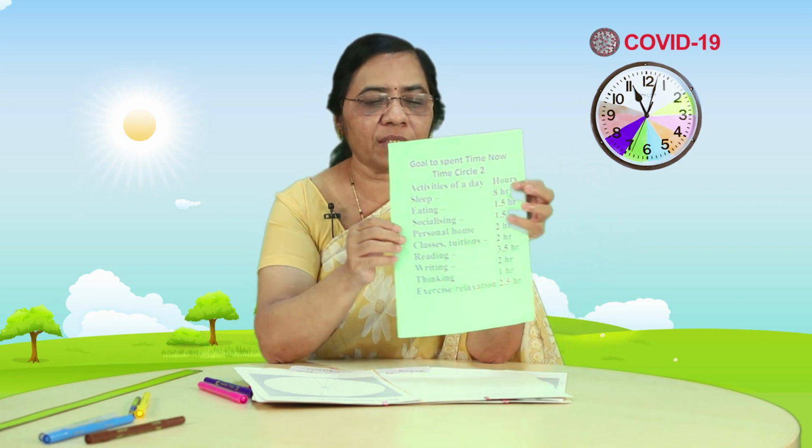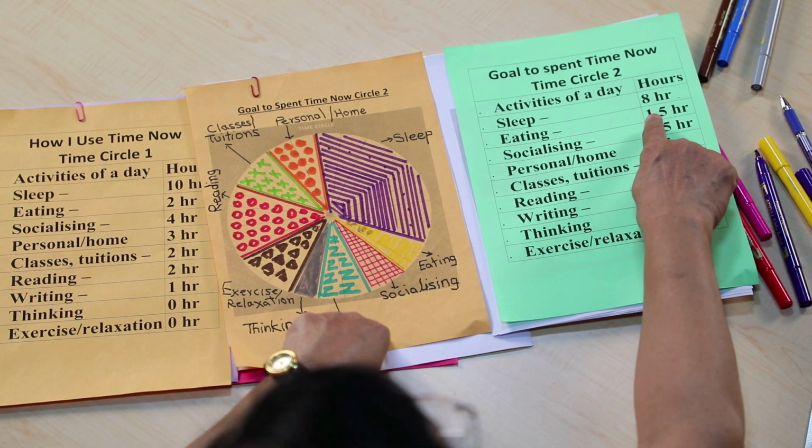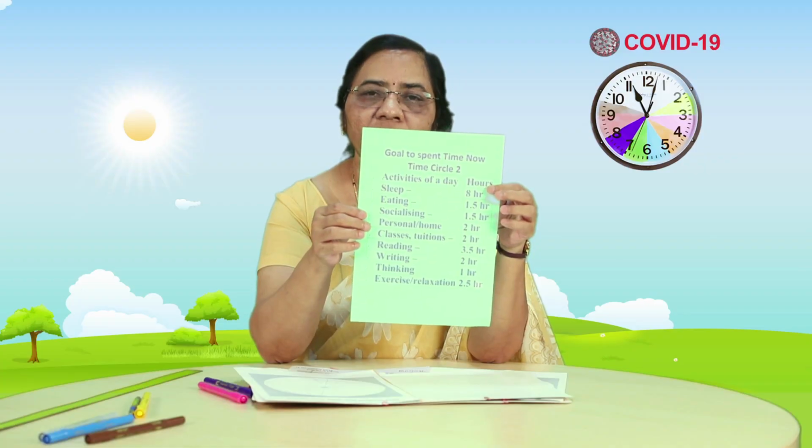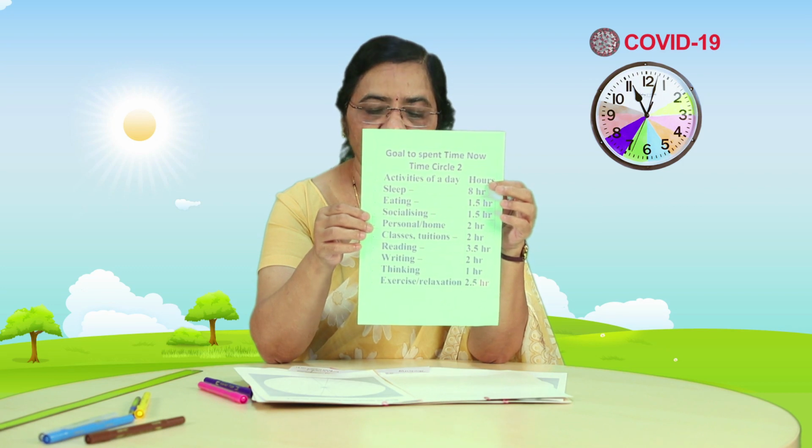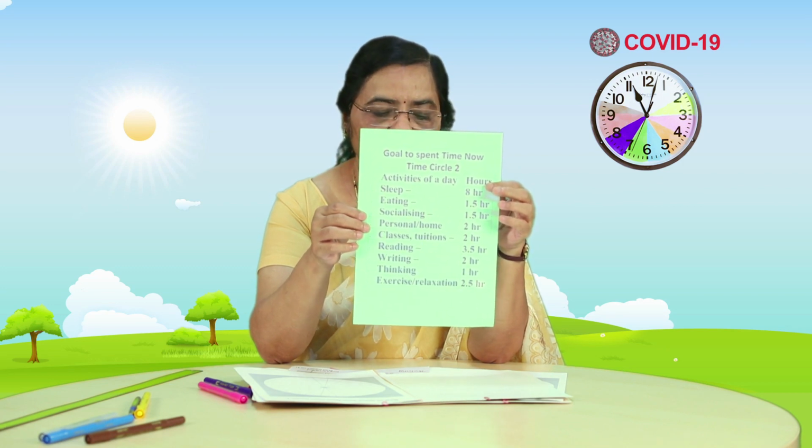Our goal is that we should sleep only for 8 hours. Eating time should be reduced by half an hour. Socialization should be only for 1.5 hours, and we should devote more time to exercise and relaxation.